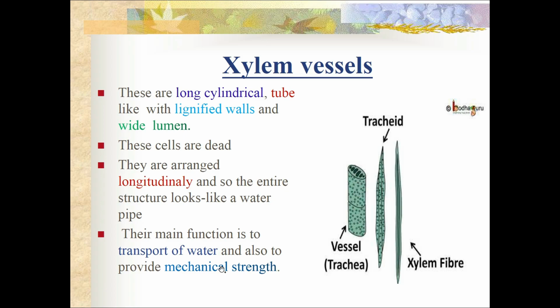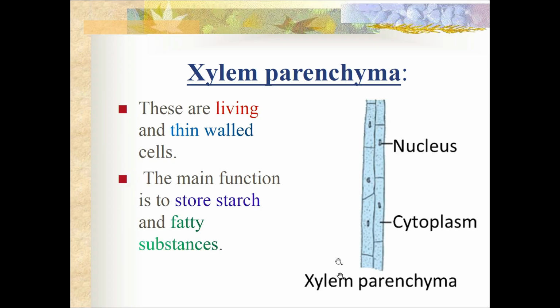Their function is to transport water and to give the mechanical support for the plant. Next we have the xylem parenchyma. These are the living cells which will have the thin wall in their cells, and their main function is to store starch and fatty substances.